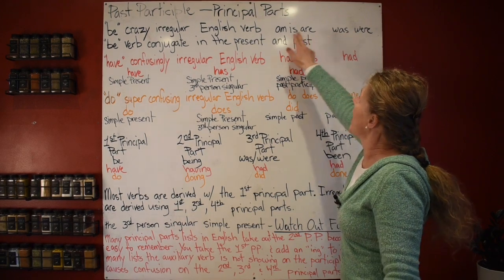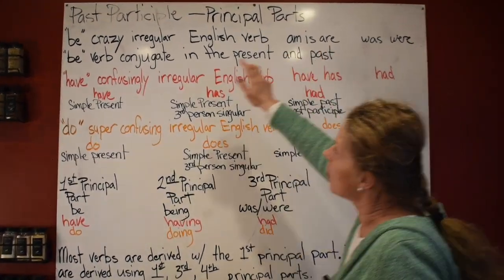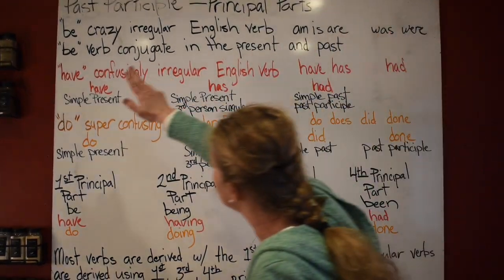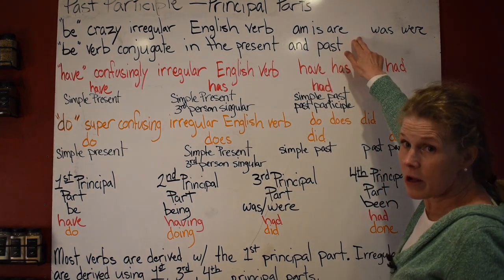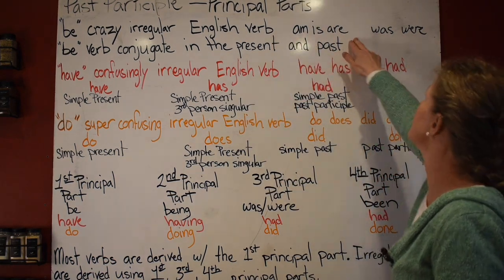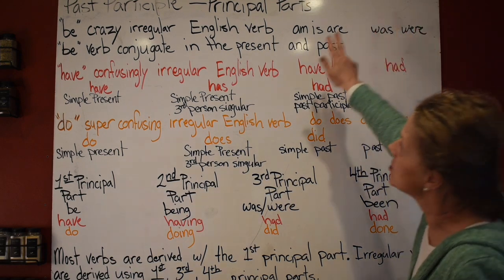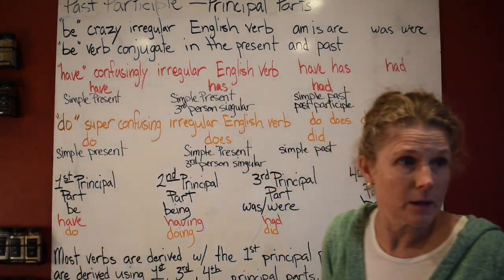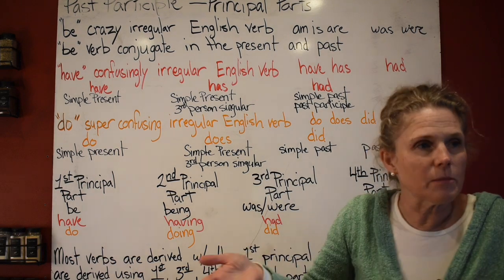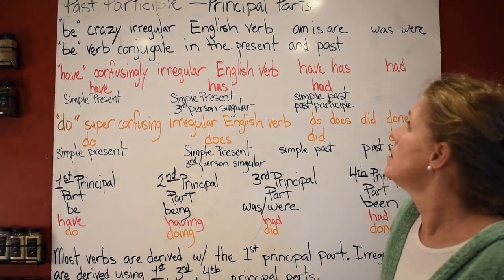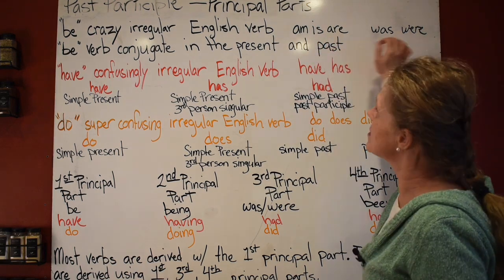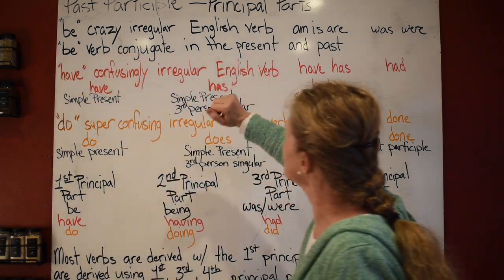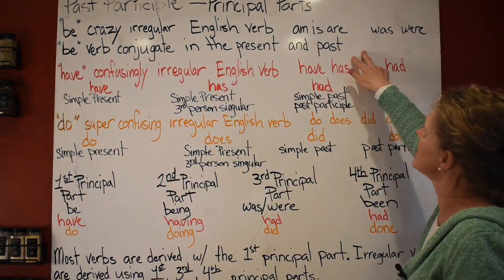So am, is, and are belong to the be verb. Was and were belong to the be verb. Am, is, and are, they are sitting you in the present tense. Was and were, they're sitting you in the past tense of the be. So many people get the be verb confused because they're not understanding what all of these other things are. So the be verb, you conjugate it in the present and the past tense.